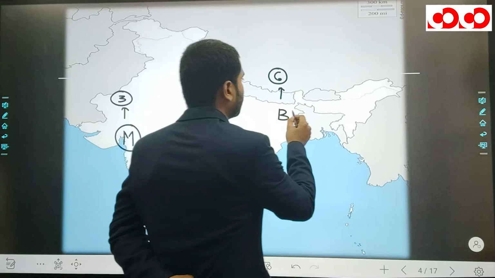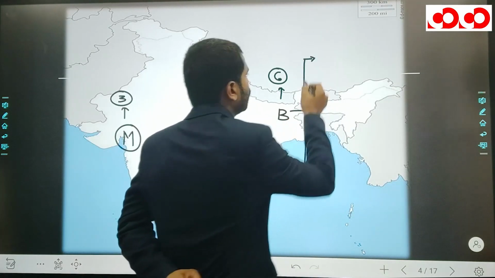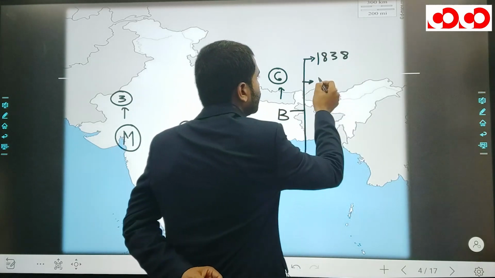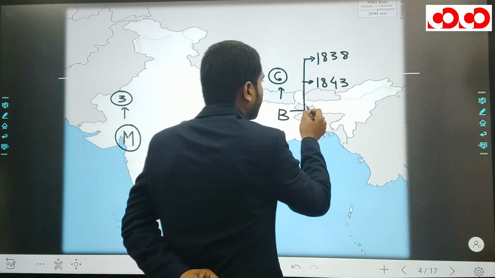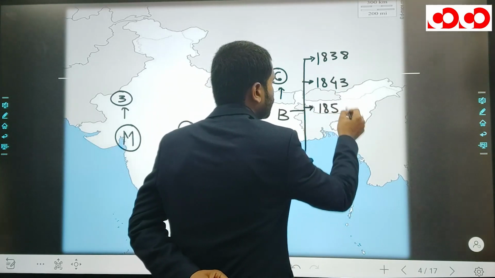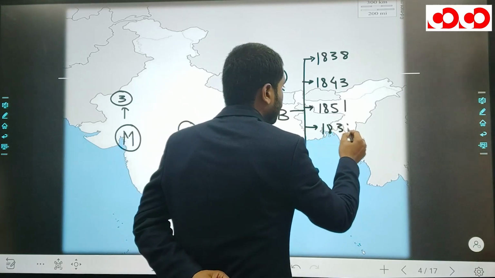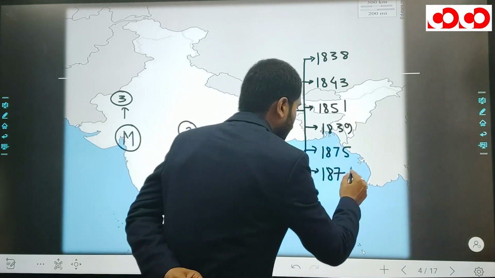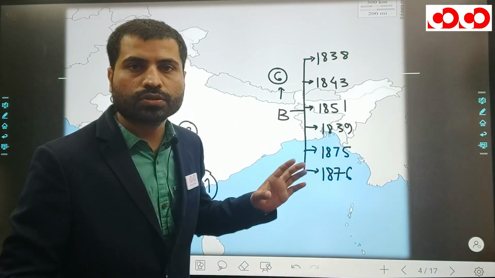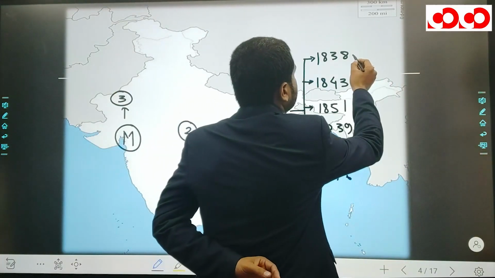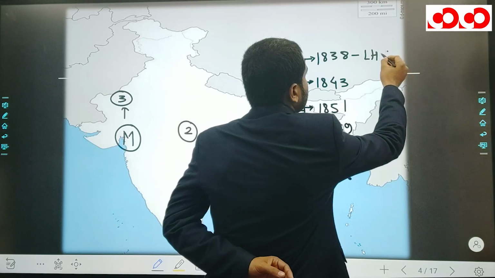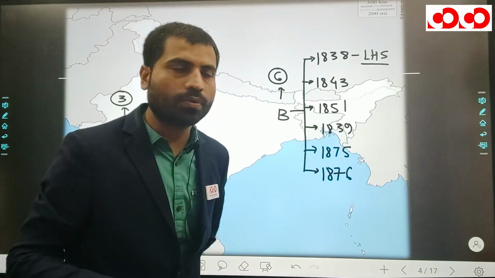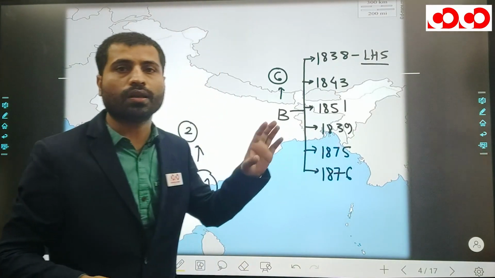First of all, in Bengal, recall the years of establishment: first 1838, after 1838 1843, after 1843 1851, then remember 1839, then also remember 1875, and then 1876. So here are the 6 associations in Bengal. In 1838, you have to remember the first political organization. The name of the organization was Landholder Society. Obviously, this society was formed for the landholders.